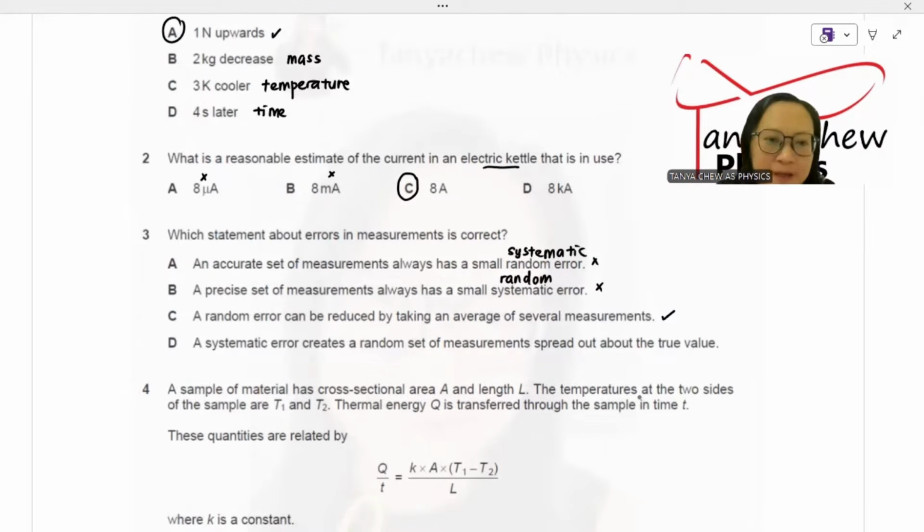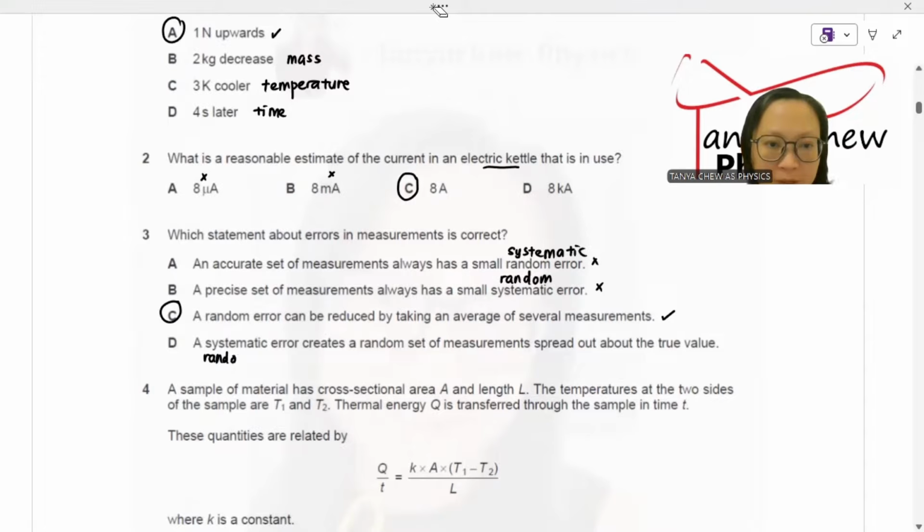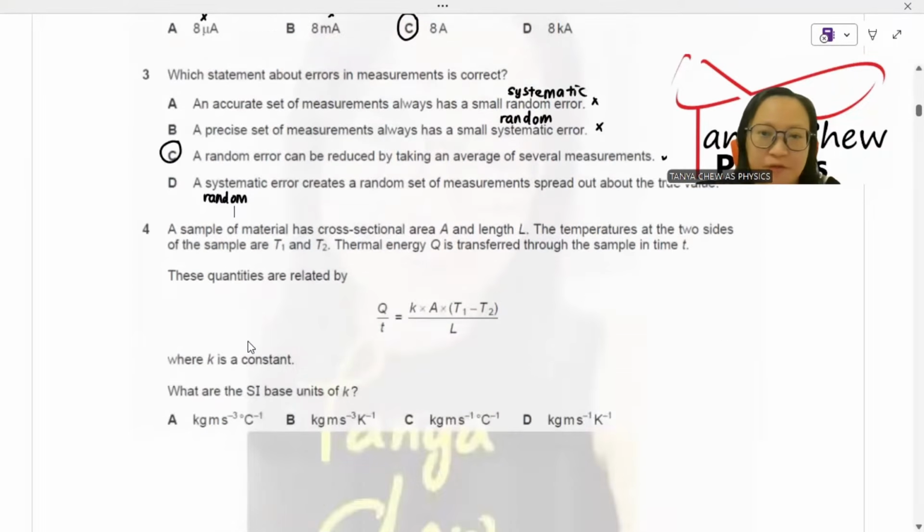D, a systematic error creates a random set of measurements spread out about a true value. Is this not a systematic error? Systematic error will only cause the reading to be shifted, either higher than the true reading or lower than the true reading. So this is the definition not of systematic error, but of random error. It is the random error that creates a random set of measurements. So the answer is C for the third question.